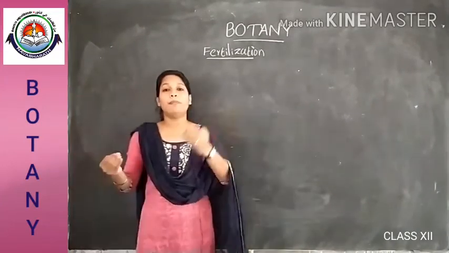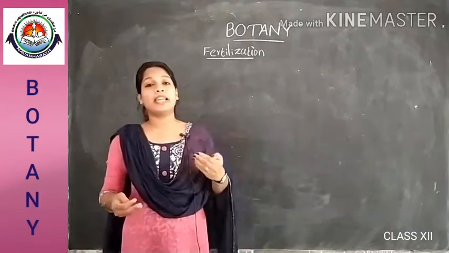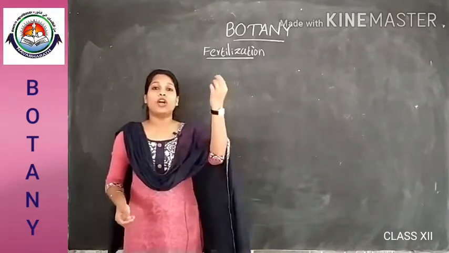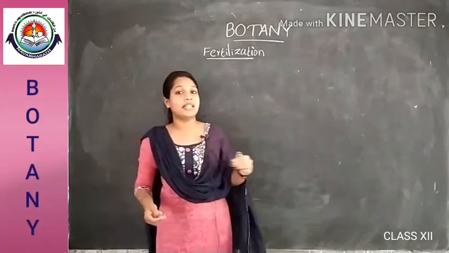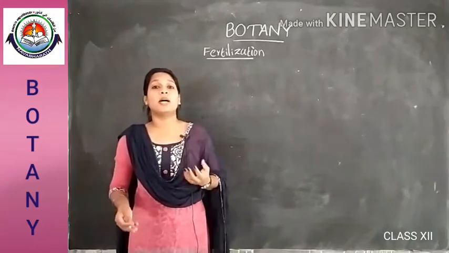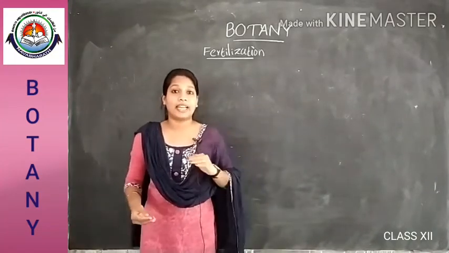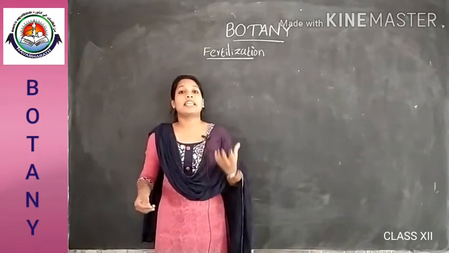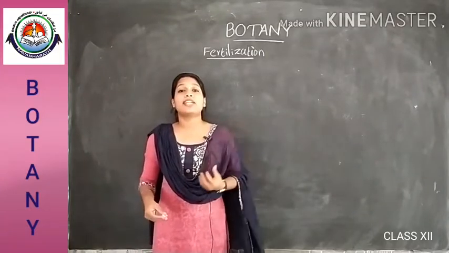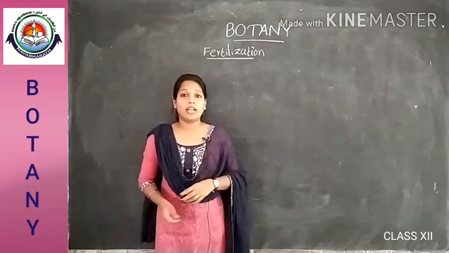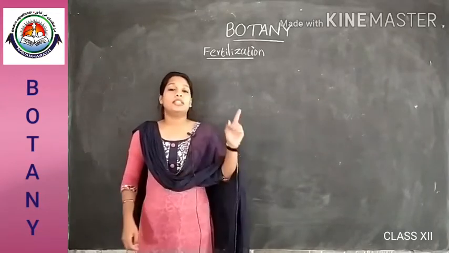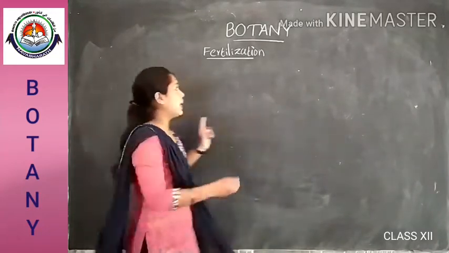After the pollination of the flower, the male gametes are carried by the pollen tube, isn't it? The pollen tube will germinate towards the embryo sac or the ovule of the flower. When it reaches the synergids at the micropylar end of the embryo sac, it releases the male gametes into the cytoplasm of the synergids. There are two male gametes carried through the pollen tube.